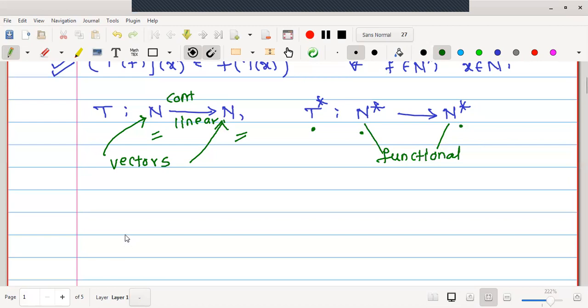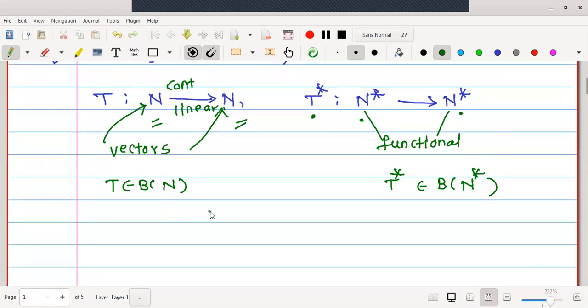Just have a look. Here one can say that T is a mapping belonging to B of N, continuous linear transformation. Then T star is going to be a member of B of N star, because later we are going to prove that this T star is again continuous and linear. Therefore, T belongs to B of N, and T star belongs to B of N star. Now let me draw a triangular sketch. Let this be my normed linear space N to N, and we know that from N to N the mapping T is working.